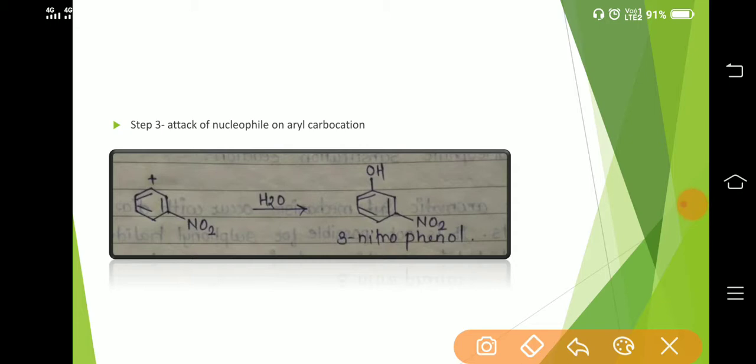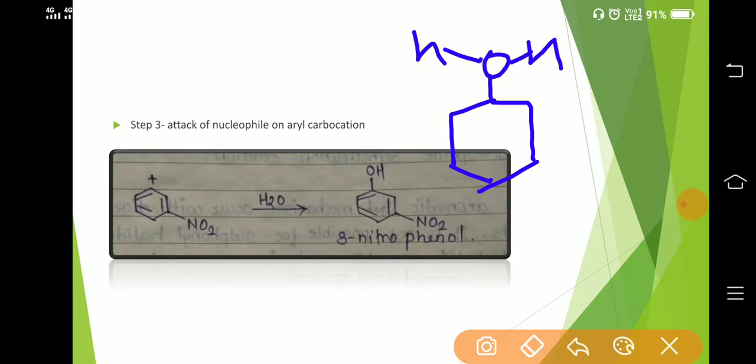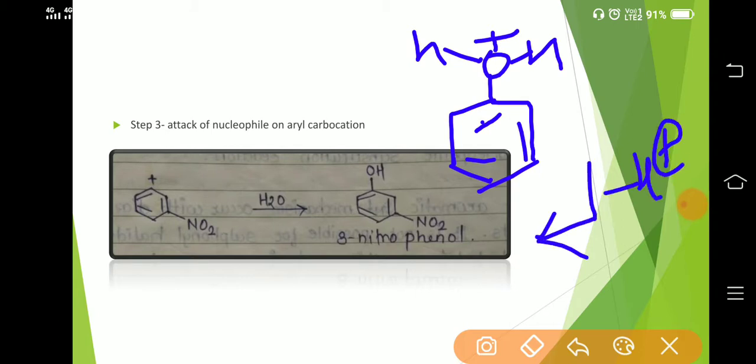As in SN1 reaction no strong nucleophile is required, a water molecule can also attack at the carbocation center, which will lead to the generation of an oxonium ion, which on removal of H plus ion leads to the generation of metanitrophenol as a product. That's all.